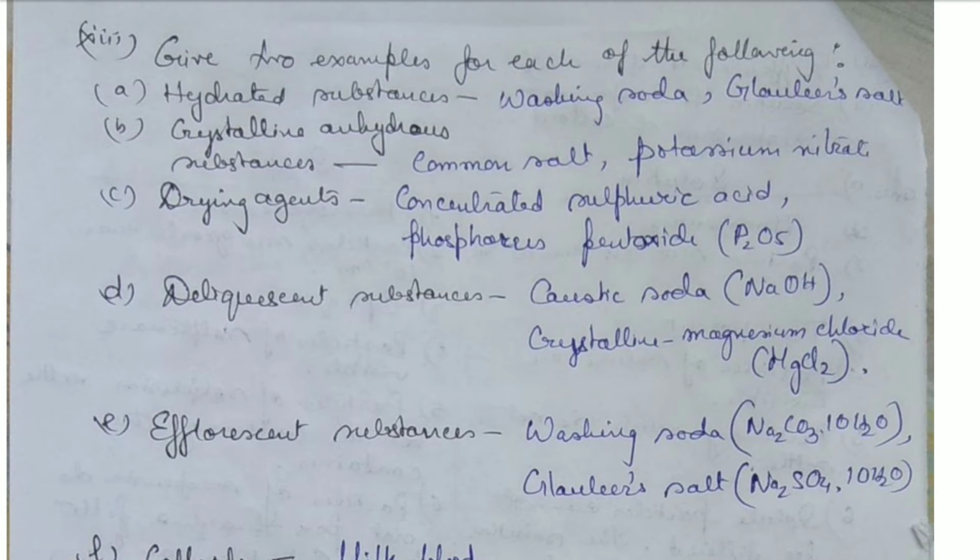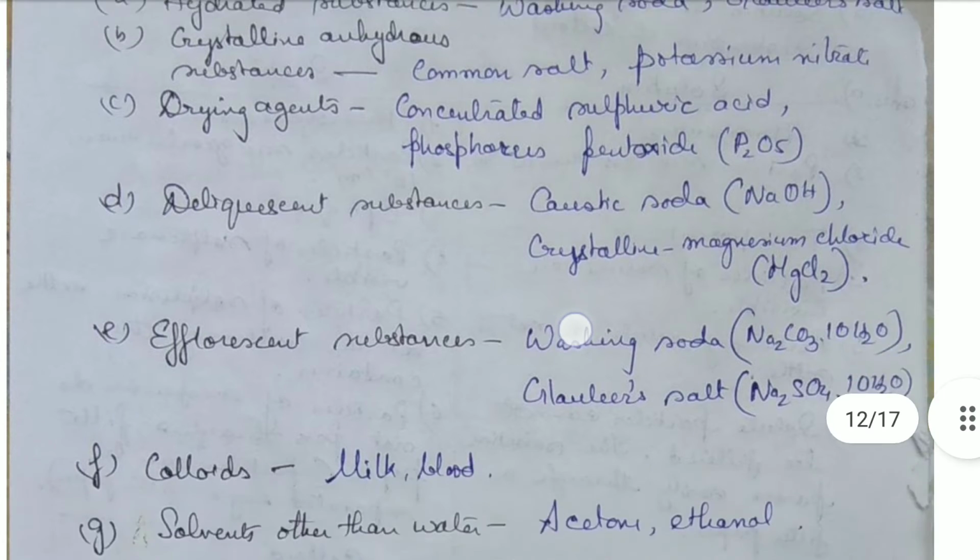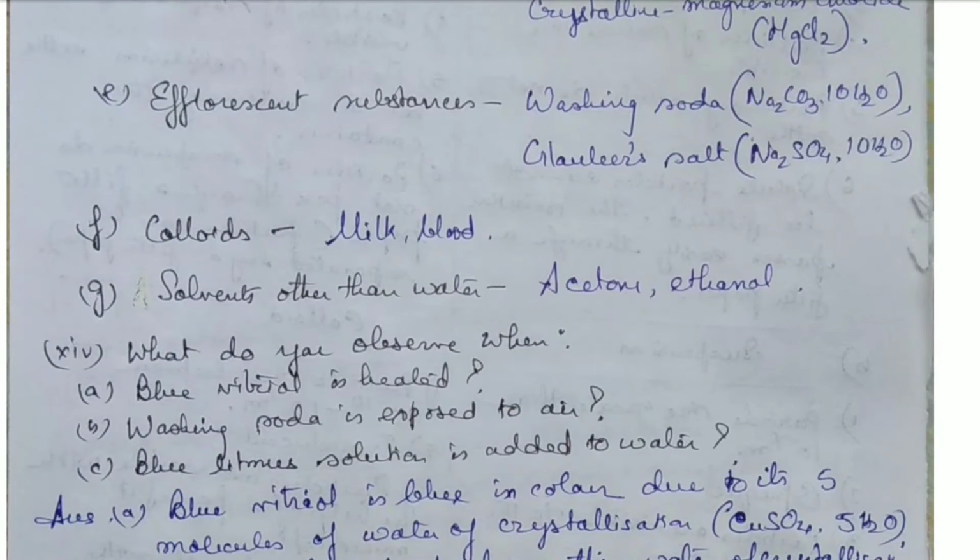Deliquescent substances: caustic soda, that is sodium hydroxide, and crystalline magnesium chloride, MgCl2. Efflorescent substances: washing soda, that is Na2CO3·10H2O, and Glauber's salt, that is Na2SO4·10H2O. Colloids: milk and blood. Solvents other than water: acetone and ethanol.